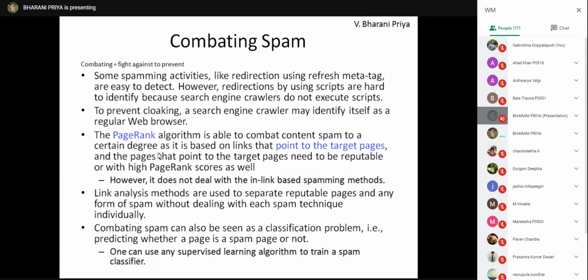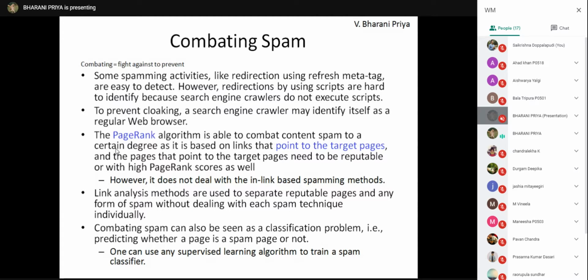And I said how you can avoid the cloaking technique. That bifurcation should be stopped. That means the search engine crawlers should be identified as a regular web browser, but not as a crawler.